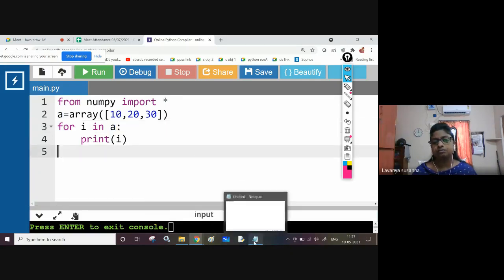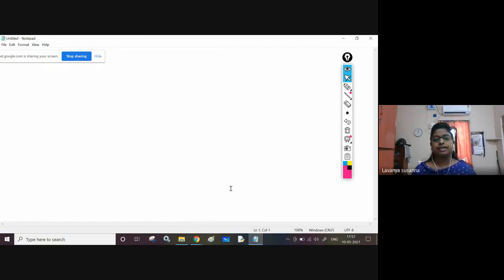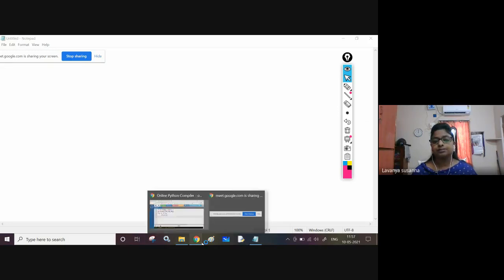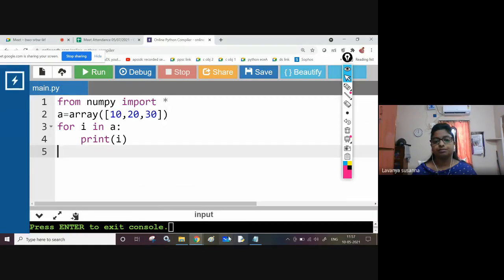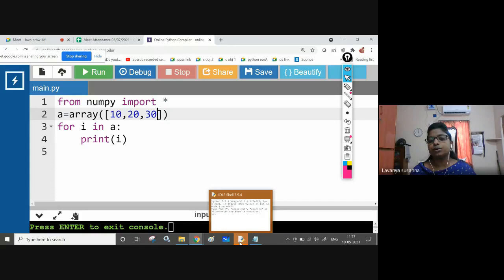Now next one. So indexing completed, slicing completed. Now let us see. Up to now, directly you are giving values, right? Inside A equal to array, you are giving values directly. Now, how to give array elements using keyboard? Using input, user input. How to take elements from keyboard, okay? Directly here you are giving 10, 20, 30. Using the keyboard, how can you do it? Let us see.